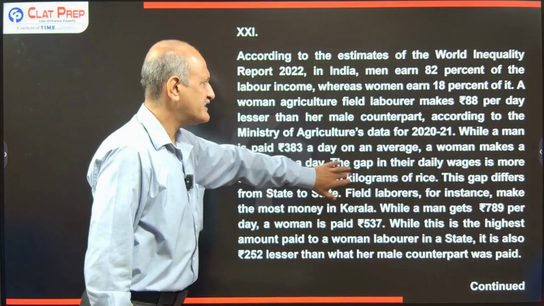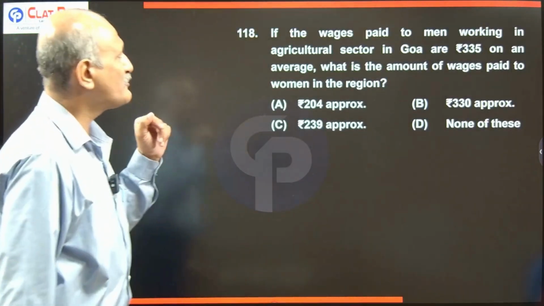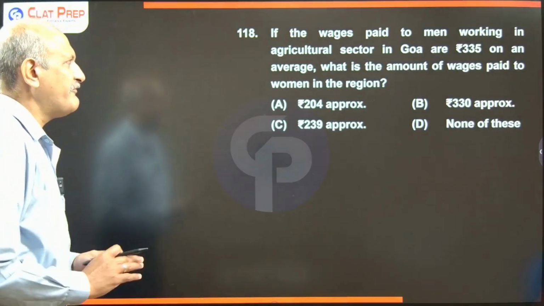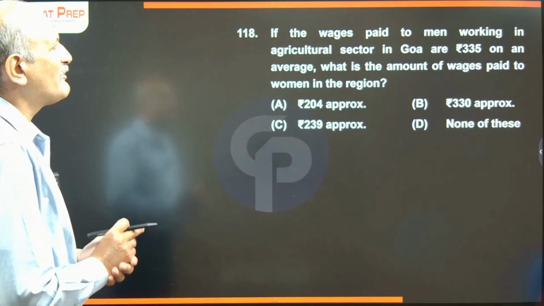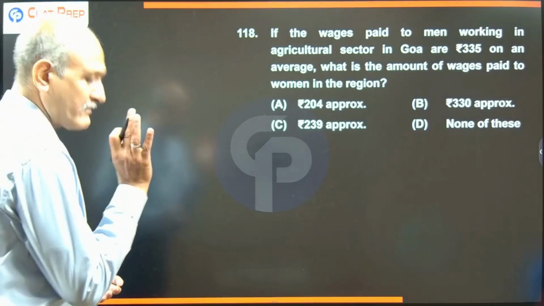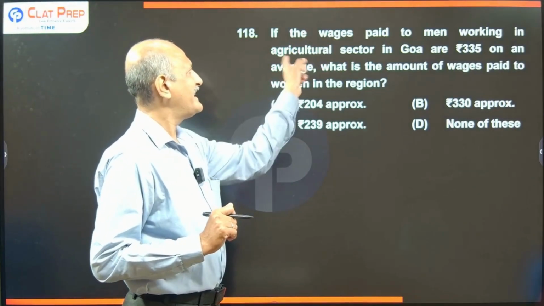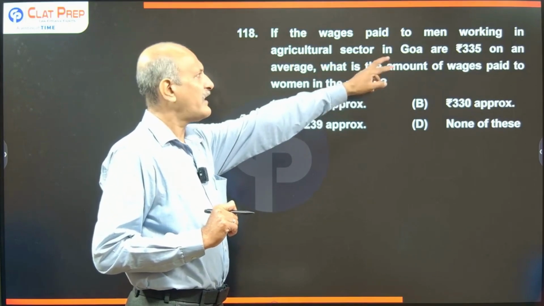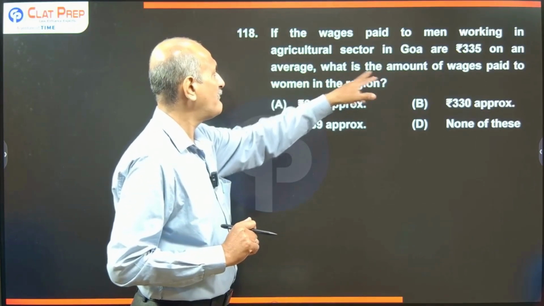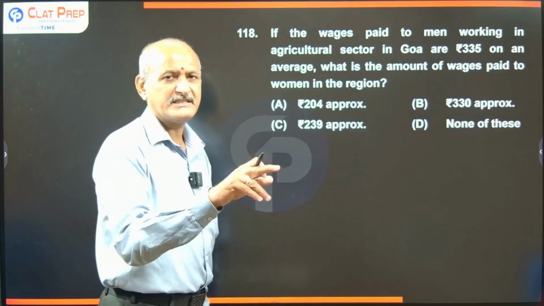Okay, with these details here, let's answer question number 118. It reads, if the wages paid to men working in the agriculture sector in Goa are 335 on an average, what is the amount of wages paid to the women in the region here? See here, what are we looking for? Agriculture sector, wages for men in this sector in Goa is given as 335 on an average, and we want to calculate the amount of wages paid to women in that region. Women in agriculture sector in Goa.